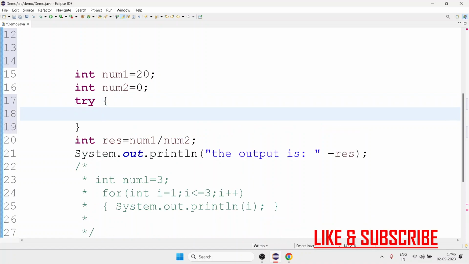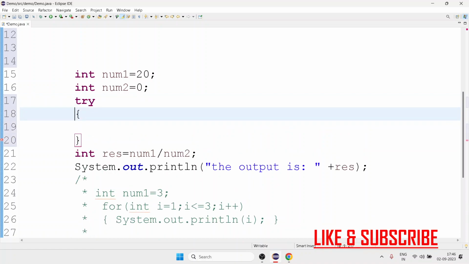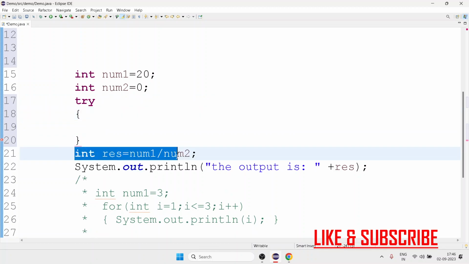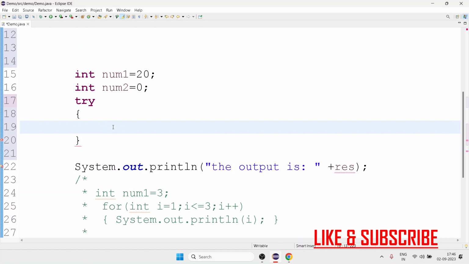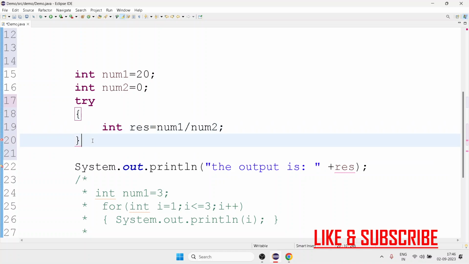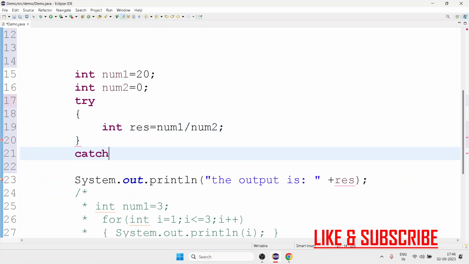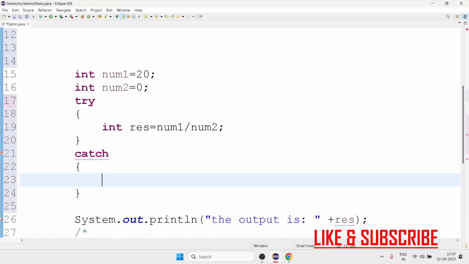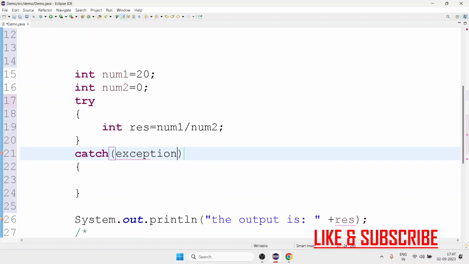with the help of try and catch. We will just cut this line from here and paste it inside the try block. Now we will give a catch block. I will explain the catch, Exception e. Okay, why is it giving me an error? Because Exception is a class, so I should write it with a capital.